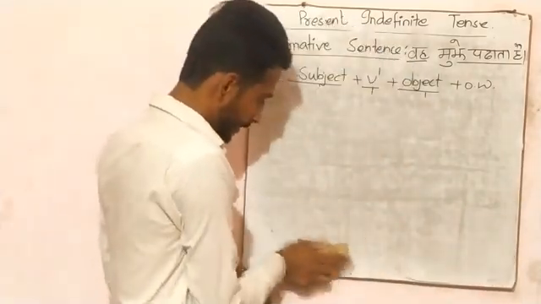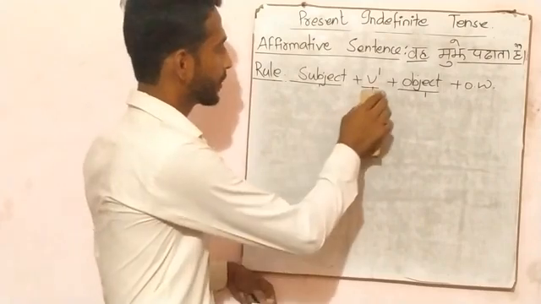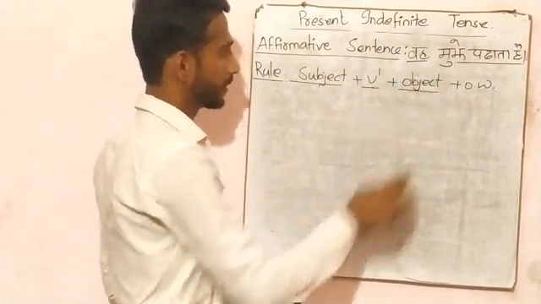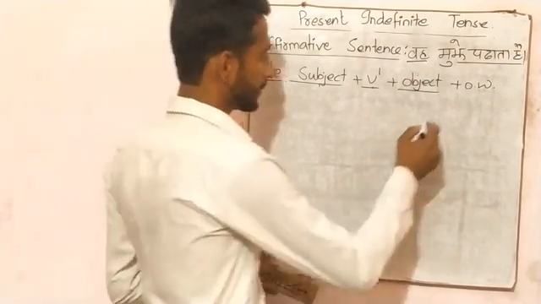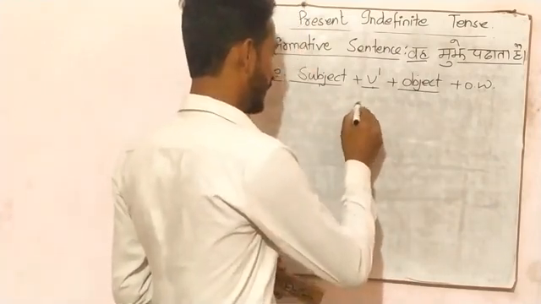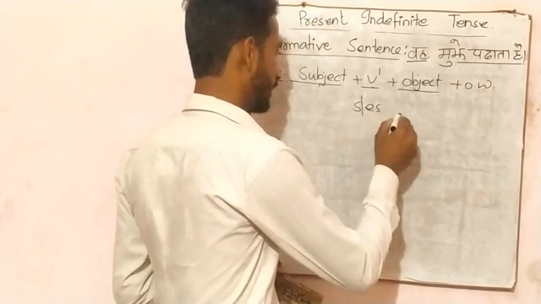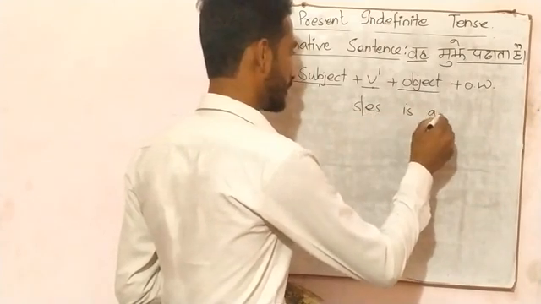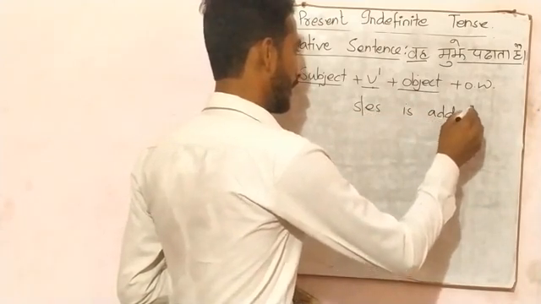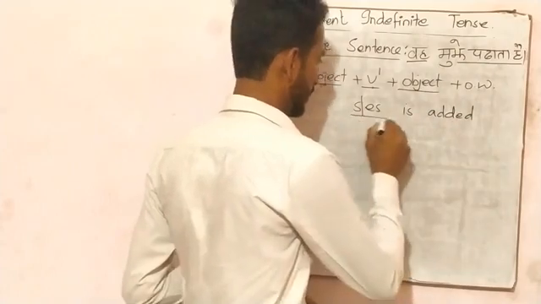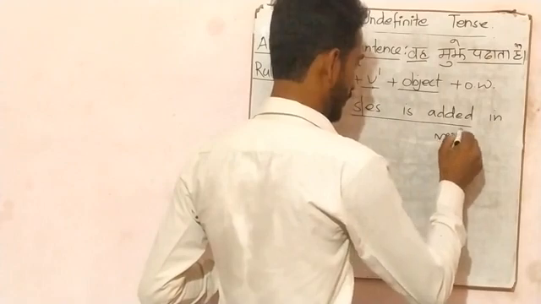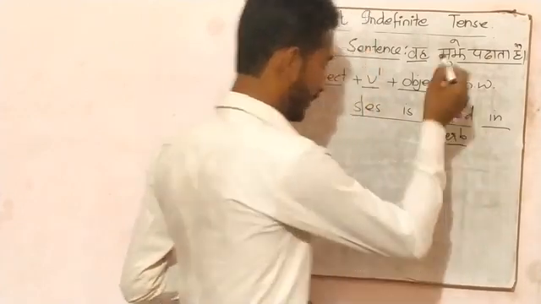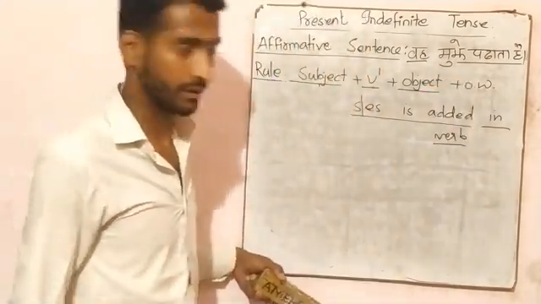Here the rule is subject plus verb first form plus object plus other verb. Now the problem is that we all know that in present indefinite tense, s or es is added in the verb.